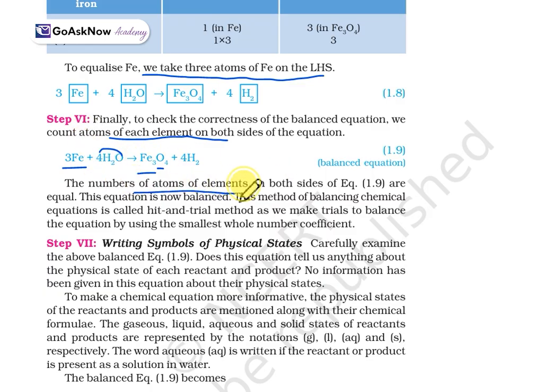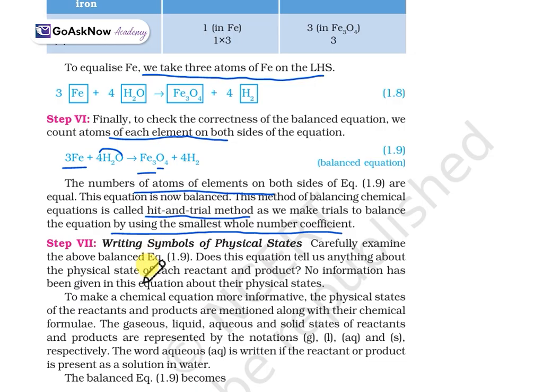So the number of atoms of each element on both sides of the equation is equal and the equation is balanced. This method of balancing chemical equations is called the hit and trial method, as we make a trial to balance the equation by using the smallest whole number coefficients. This particular method is known as the hit and trial method.